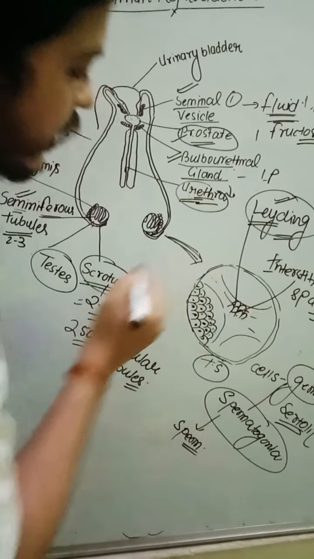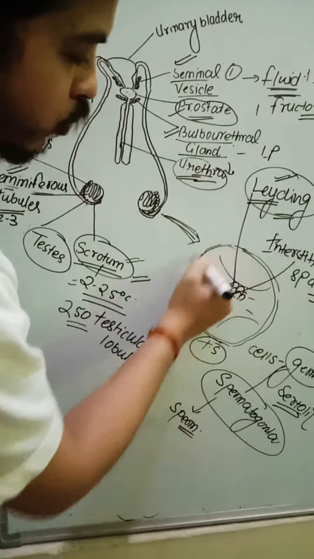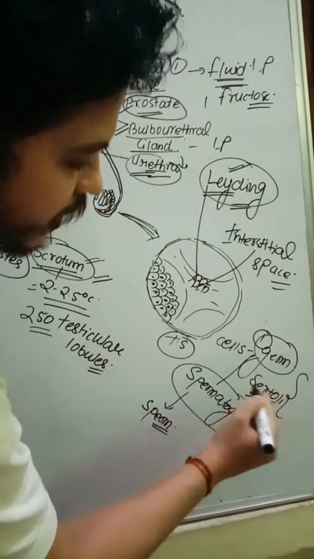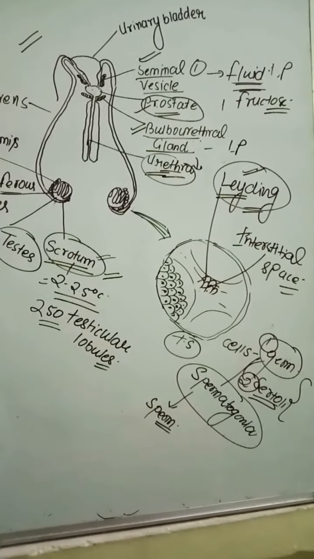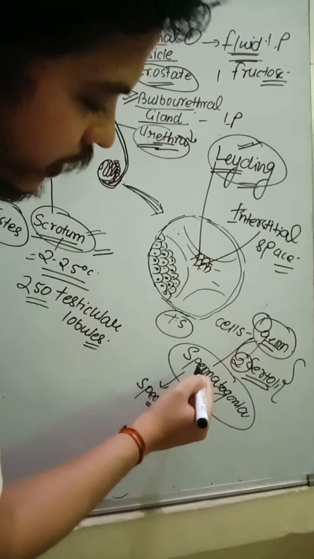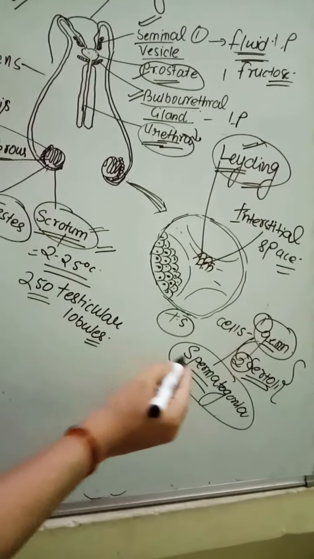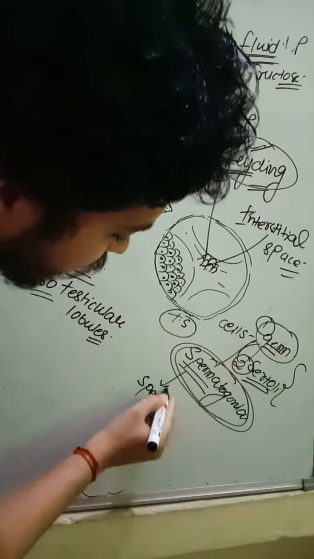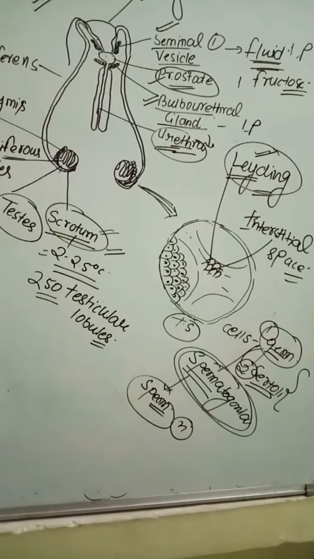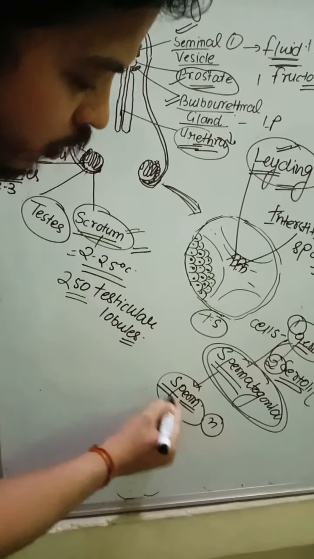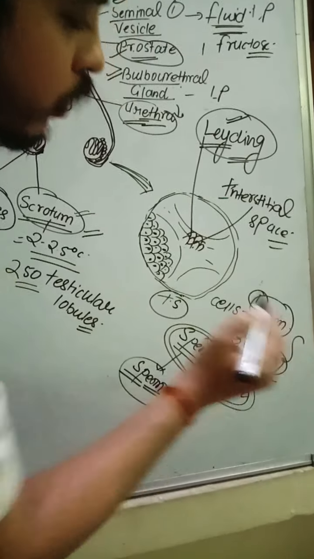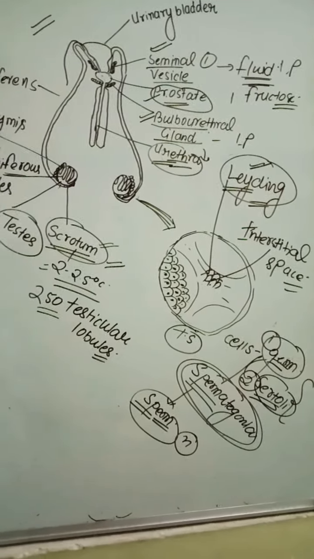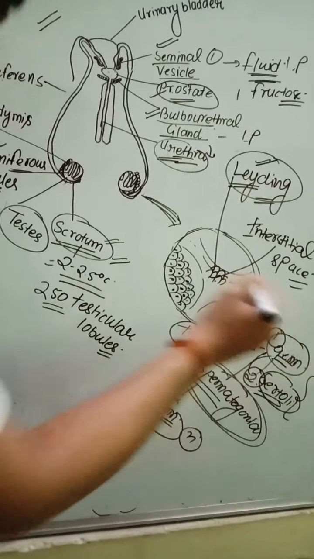Then when we see the transverse section of the seminiferous tubules, it looks like this. These seminiferous tubules contain two types of cells, called germ cells and Sertoli cells. Very important. These germ cells are called spermatogonia. These spermatogonia undergo meiotic division, or meiosis, and form sperm. The mature sperm is called spermatozoa. The other cells are called Sertoli cells. These Sertoli cells provide nourishment to the germ cells, which helps in the formation of sperm. These two points are very important.